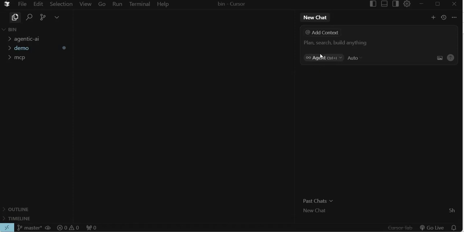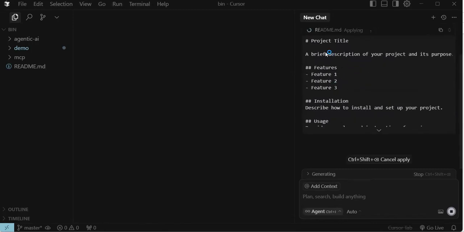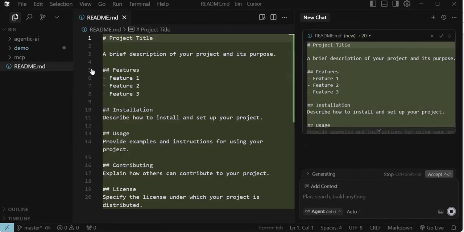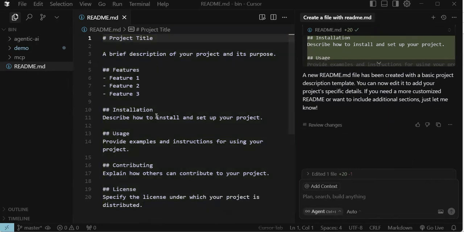In agent mode, if I tell it to create a file with readme.md, it simply creates the content as well as writes the content inside my file. It directly accesses my file system. If I accept it, you can see the content got written into that file and the file got created as well. That means it is managing my file system.